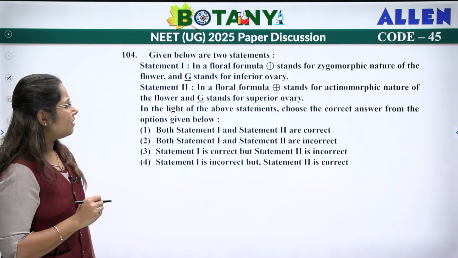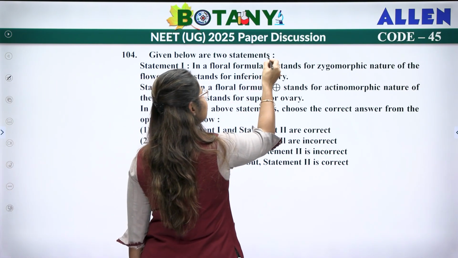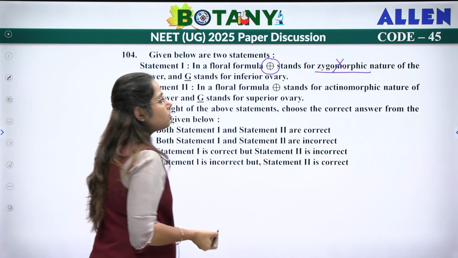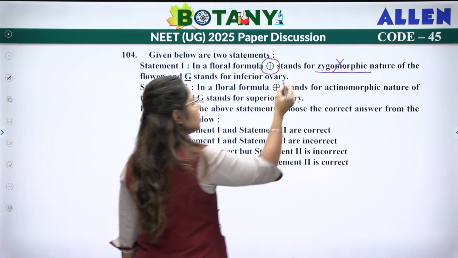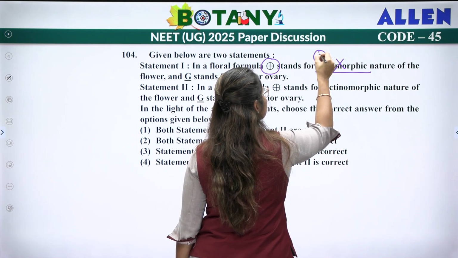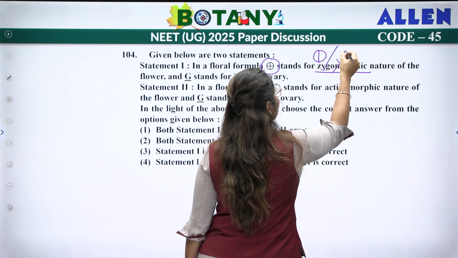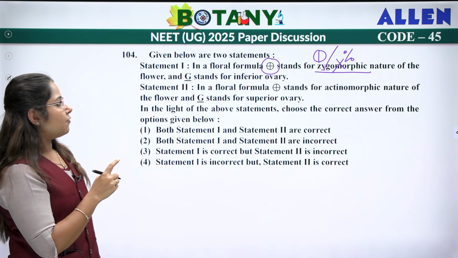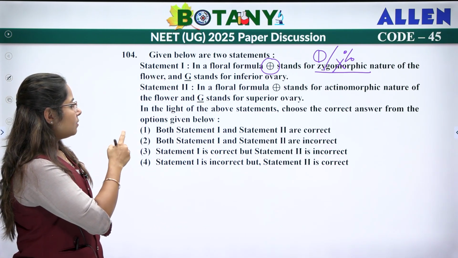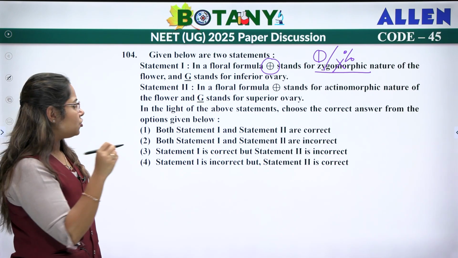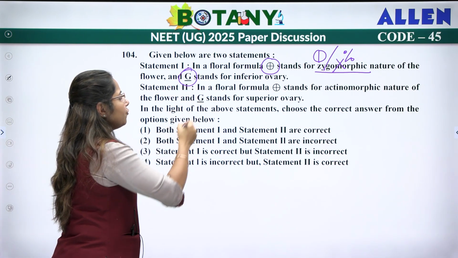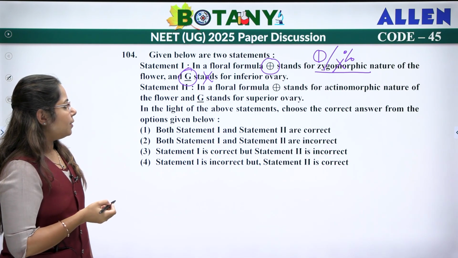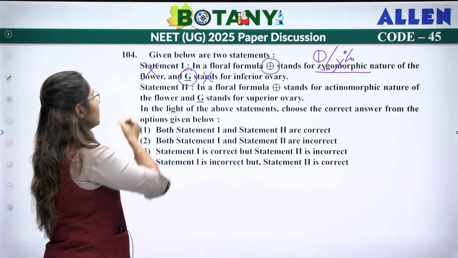Next. Given below are two statements, statement 1 and 2. Statement 1 says that in floral formula, this sign is used for zygomorphic. This is wrong. It is used for actinomorphic. For zygomorphic, we use either this symbol or this symbol, right? So this stands for zygomorphic in nature, and G with the dash, this symbol is used for inferior ovary. Again wrong. It is used for superior ovary. So this statement is wrong.